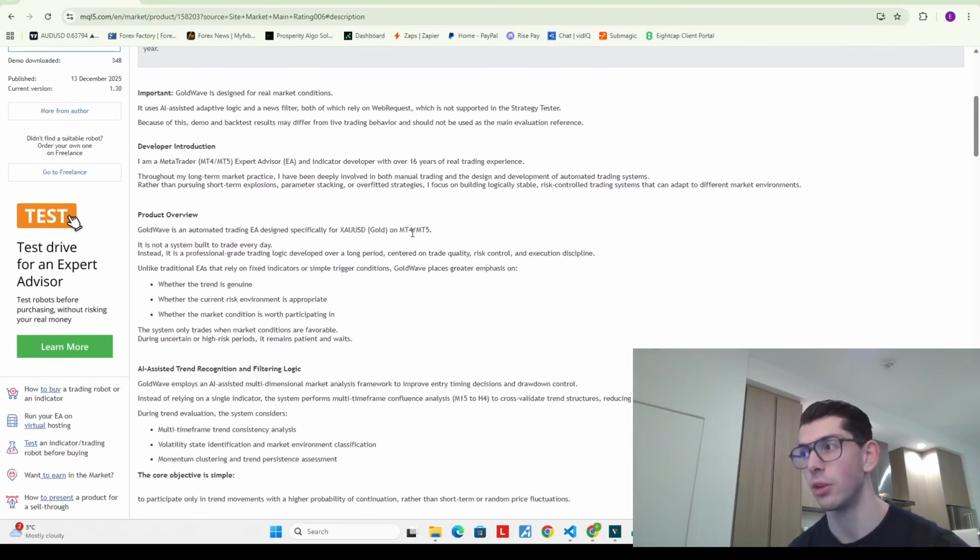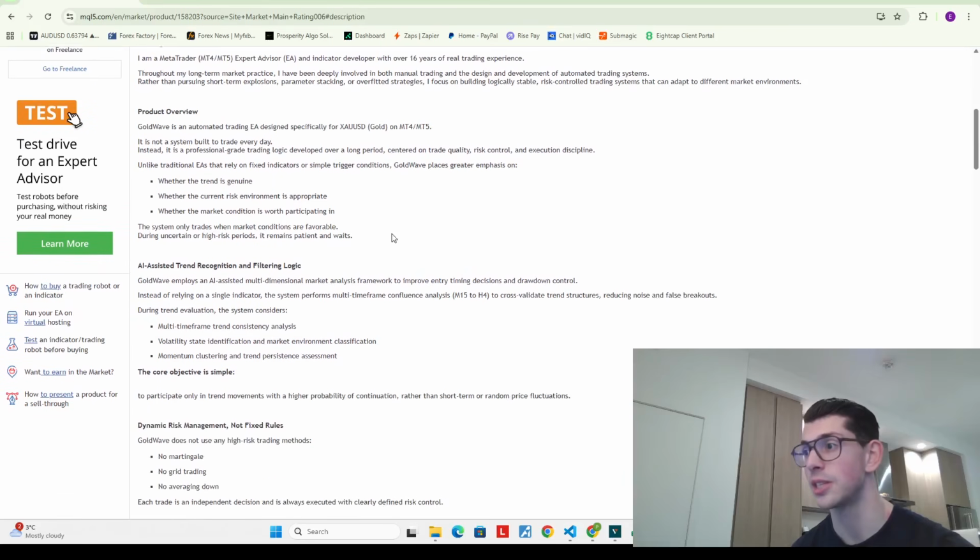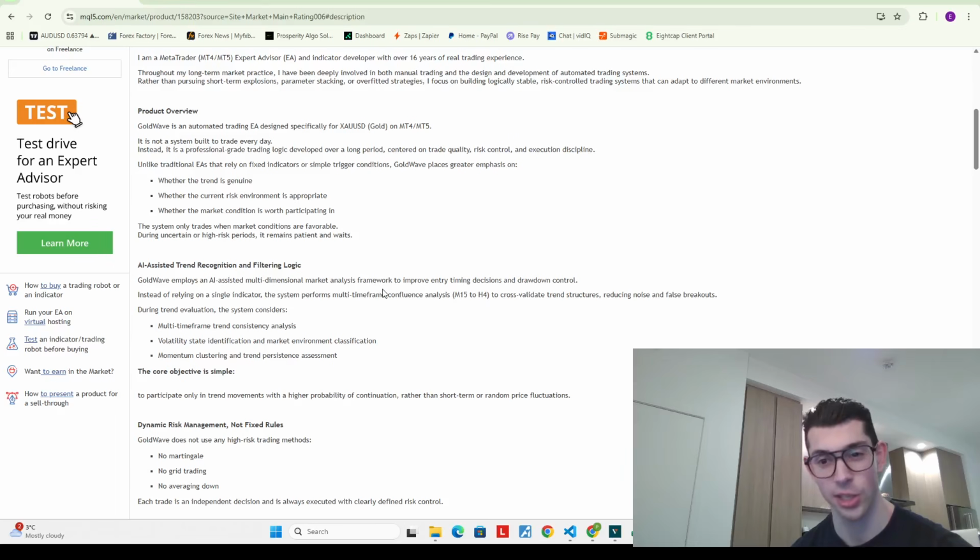So here he's saying that it runs on gold, MT4, MT5. He claims that he's been in the trading space for 16 years, so has a lot of experience. A lot of the AI stuff is a little bit fluffy in my opinion. Like it says AI assisted multi-dimensional market analysis framework. That just sounds like ChatGPT jargon once again.